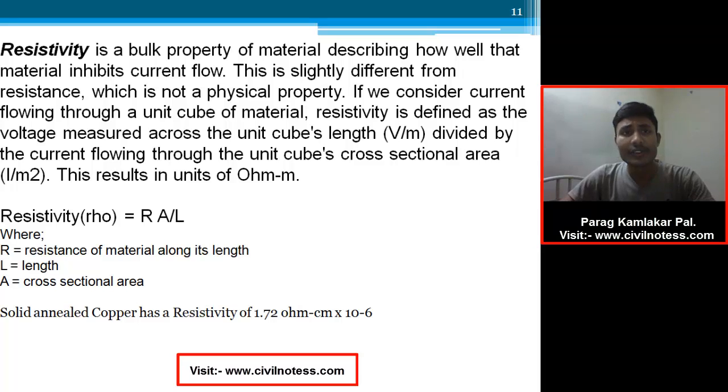After that, resistivity is a bulk property of a material describing how well the material inhibits current flow. Resistivity is not rho here, it is given by rho equals R × A / L. This formula is really very important: resistivity is defined by rho, and it is given by R, the resistance, times area upon length.